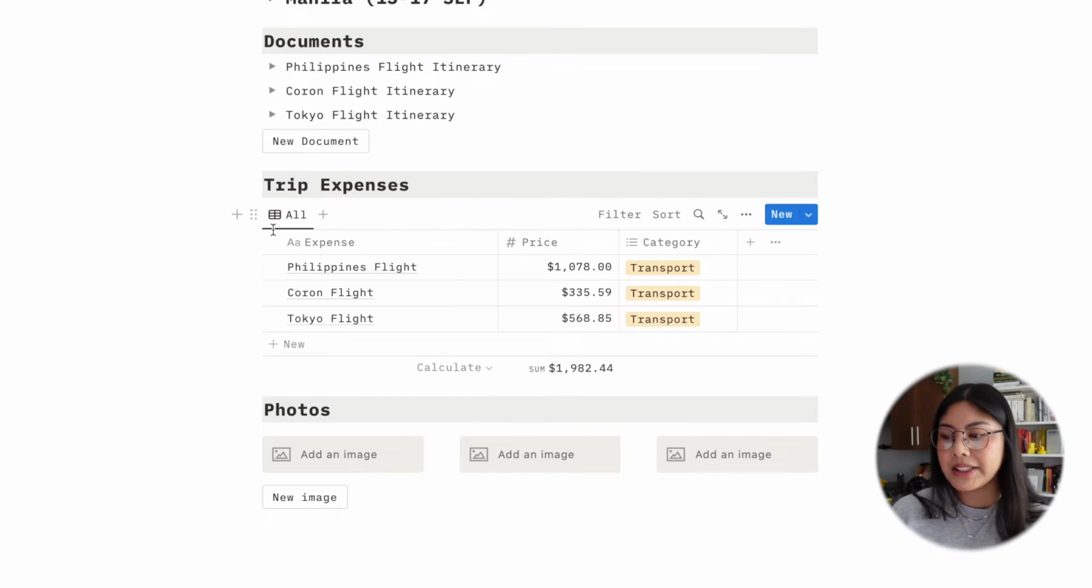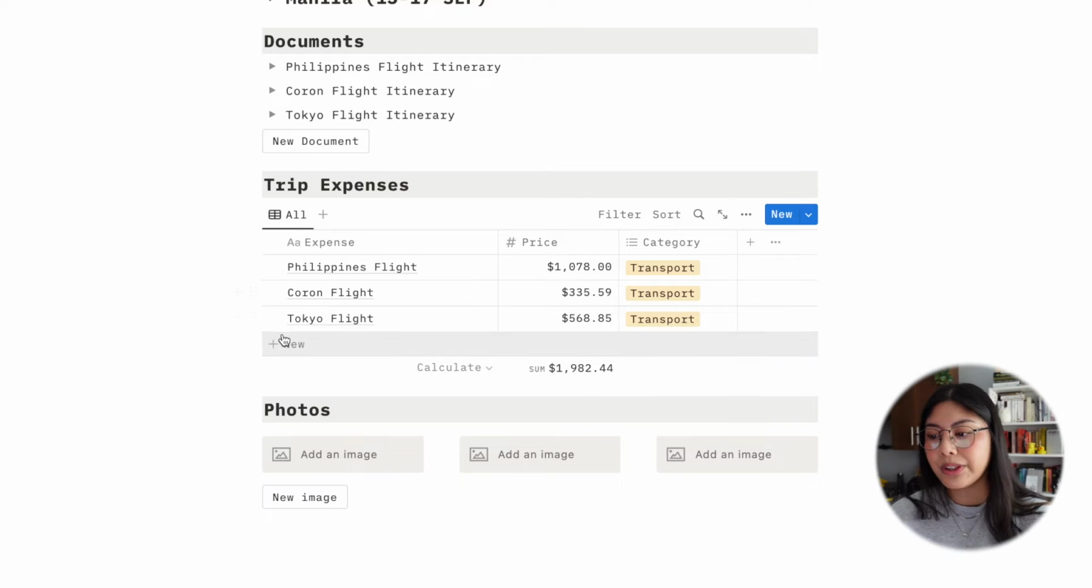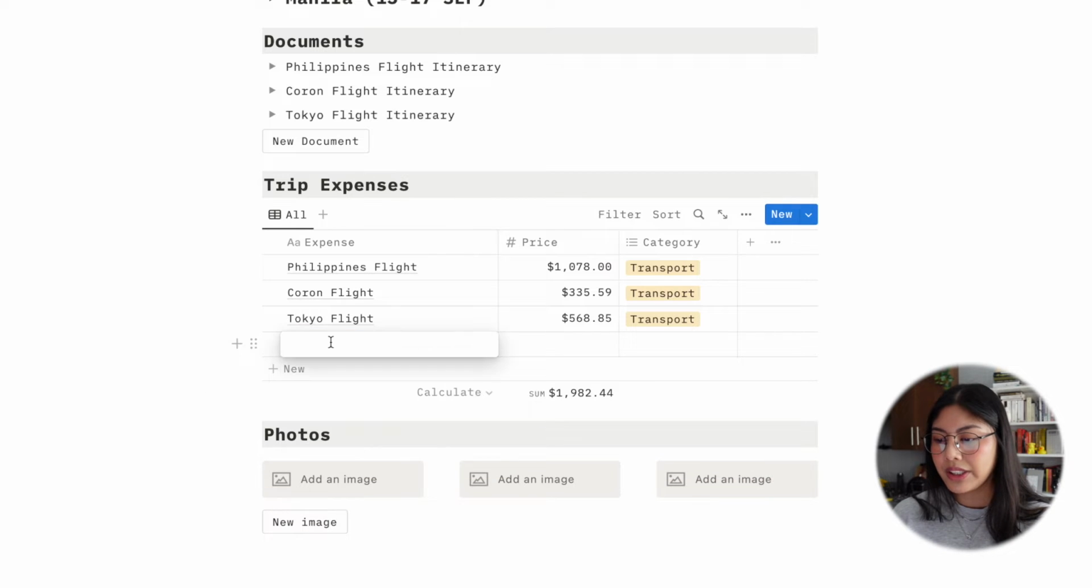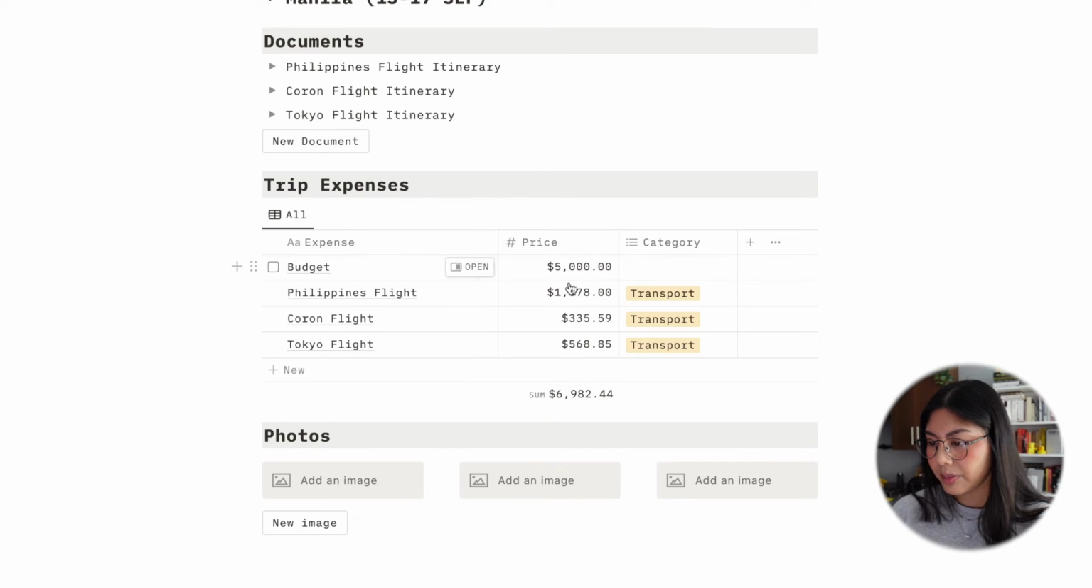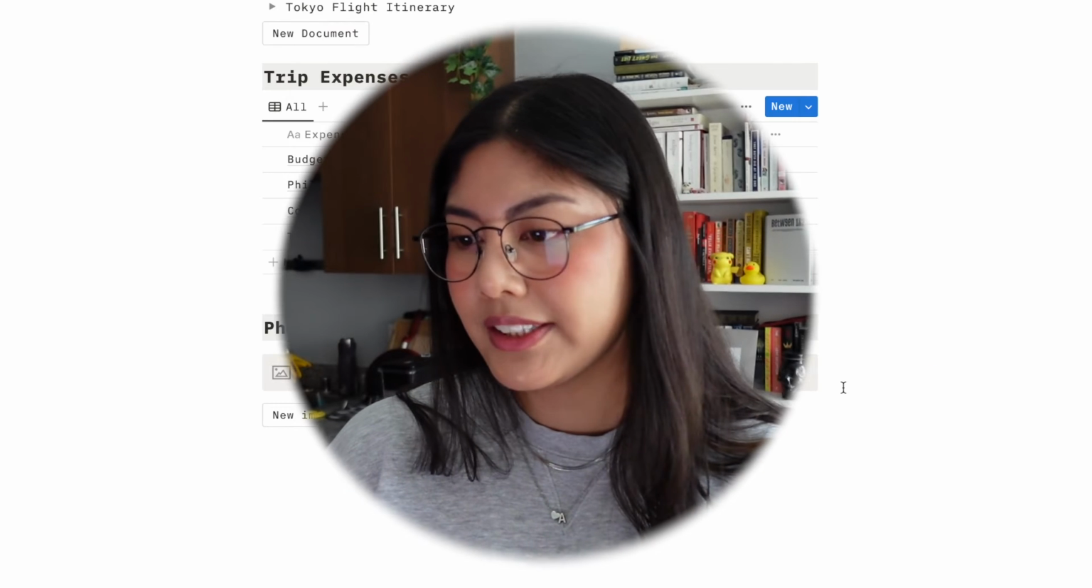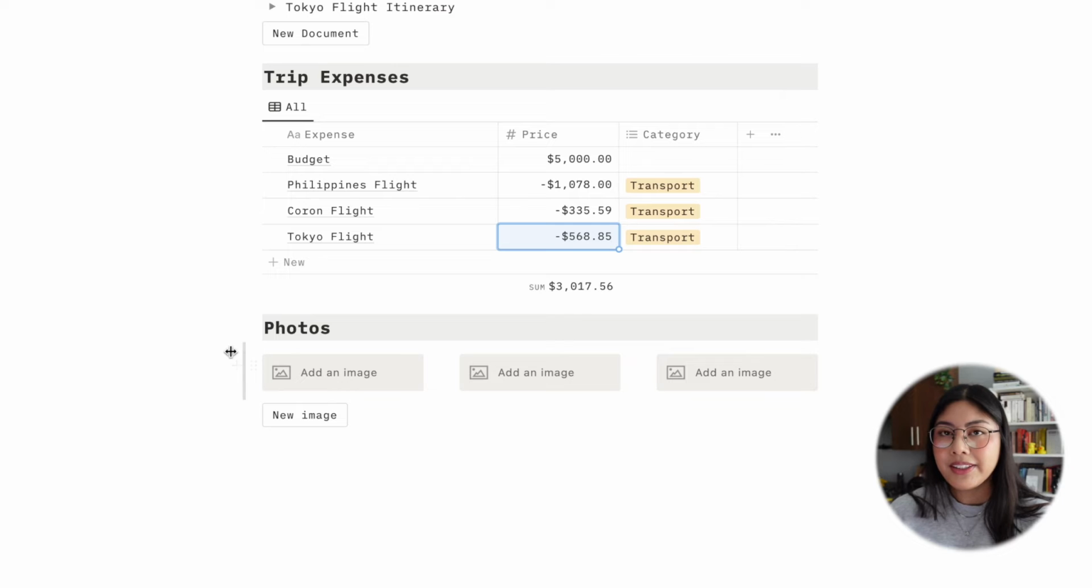Next is the trip expenses. This is pretty self-explanatory. Another way that you can use this is you could add a budget in here, and then let's say your budget was like $5,000, and then move this to the top. And then you could change these to negative numbers so that you can see how much money you have left in your budget. Just another way of using this trip expenses table. And then finally, you could add all of the photos in here if you really wanted to document how your trip went. If you want this to be like a scrapbook for yourself, you could do that in here, and so that's why I added that.